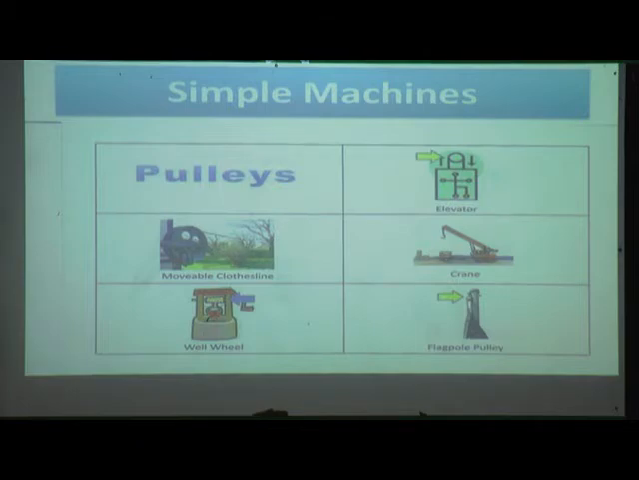When the pole is there, there is one pulley. You can see that yellow color arrow. There is a pulley. When we pull the rope, that time the flag will go upside. So with the help of that pulley, it will go up.